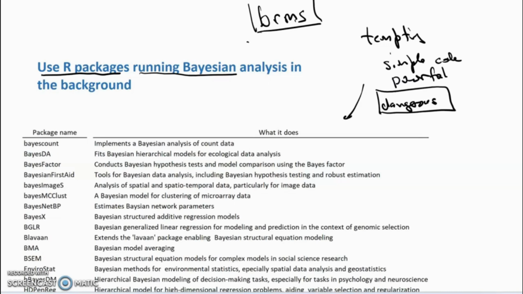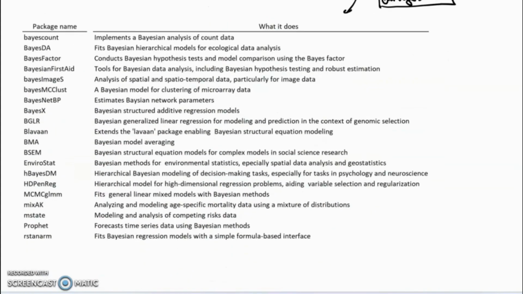And so what I'm hoping is that as a consequence of participating in the seminar, anyone who uses these packages is going to have enough understanding of Bayesian methods to use them appropriately.